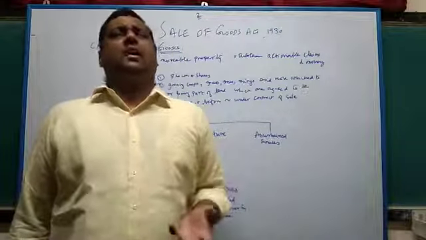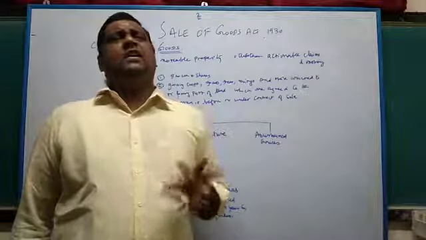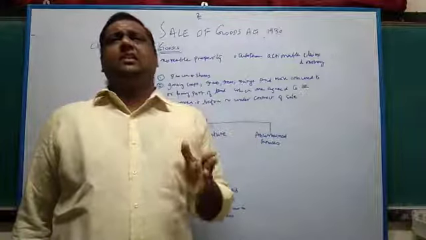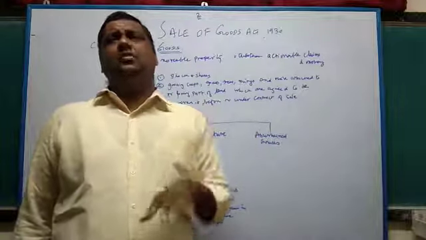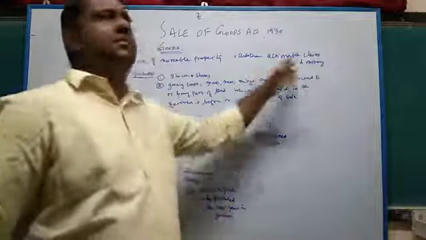Without that there cannot be any law. Whenever you see a primary rule that tries to define a term, such as goods, and it says "other than," that is what is categorized under the exception category. Other than these two, the remaining are all goods. What are those two? Those two are actionable claims and money.